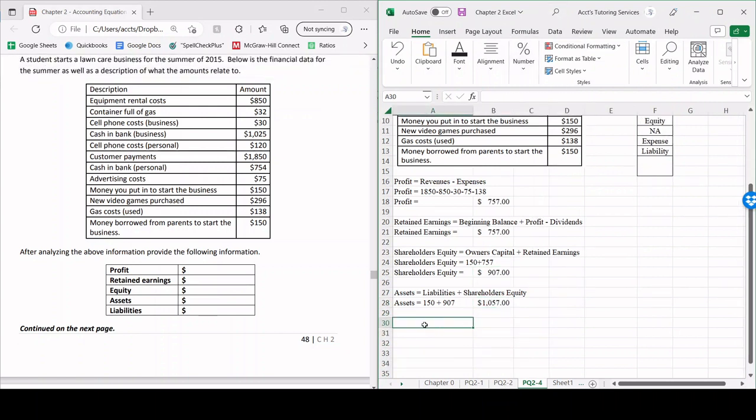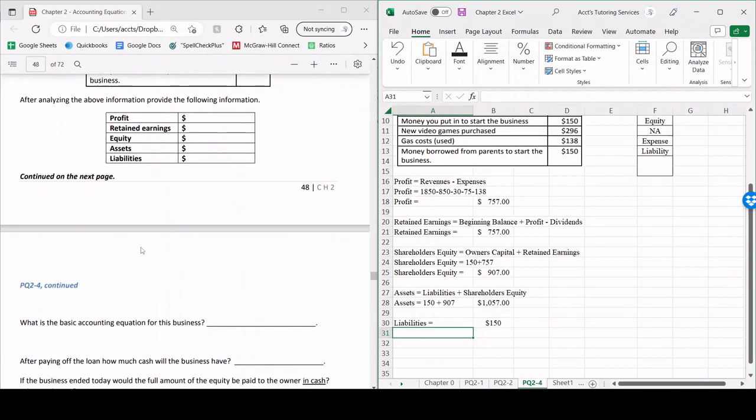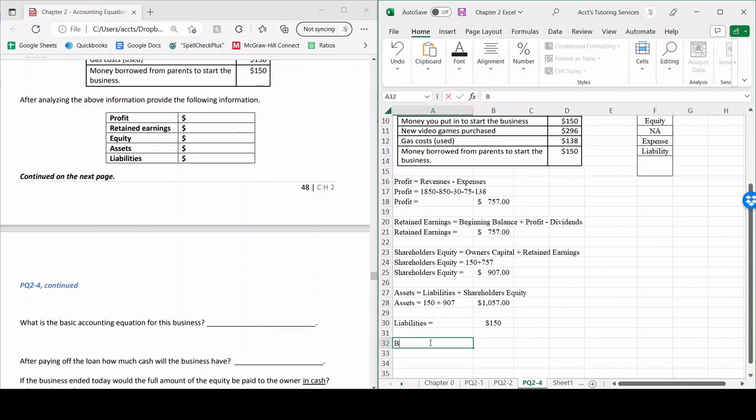Now liabilities, we already know this, so we're kind of working backwards, right? Liabilities is going to be the 150. So the basic accounting equation, remember, is assets equals liabilities plus shareholders' equity, or in other words, 1,057 equals 150 plus 907.